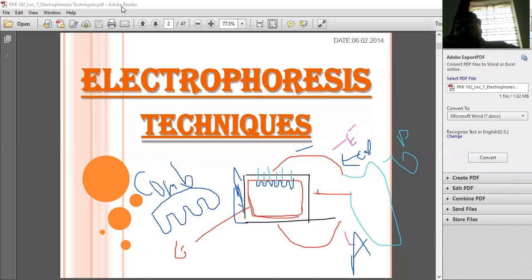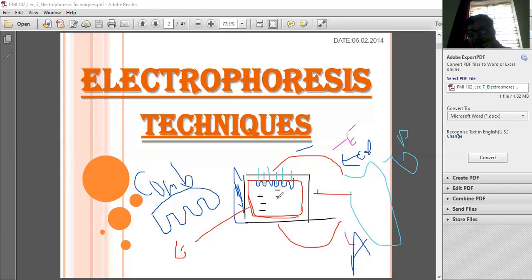Now we know that we have added a color dye. So what does color dye mean? Dye we know, color we know, so they are giving some color. You cannot see the movement of DNA, but you can see the color dye. Now this color dye is moving over here, so movement takes place.